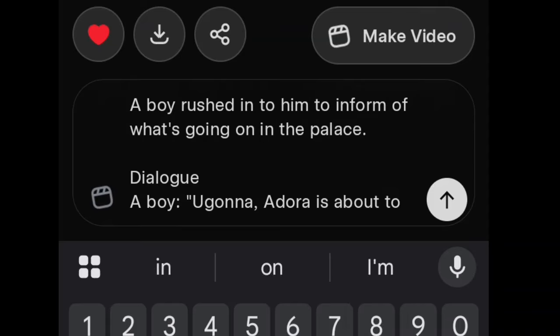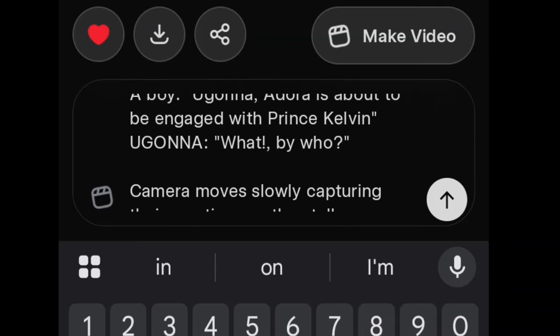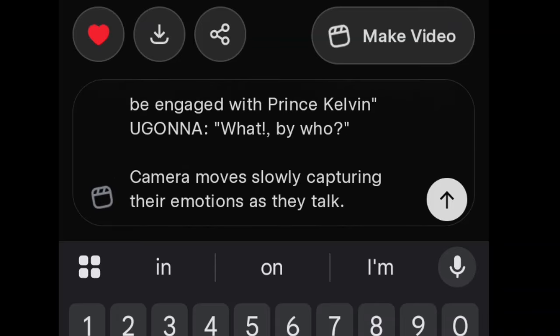Now, this is the dialogue. The boy says, "Ugonna, Adora is about to be engaged with Prince Kelvin." Ugonna then shouts, "What? By who?" Now I added a camera movement. I said, camera moves slowly, capturing their emotions as they talk. Now, let's generate it and see.